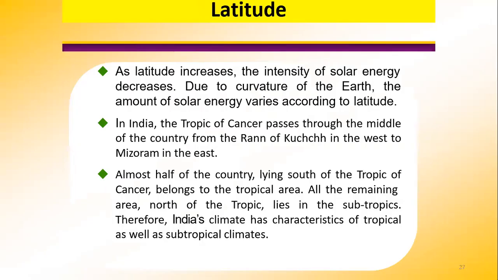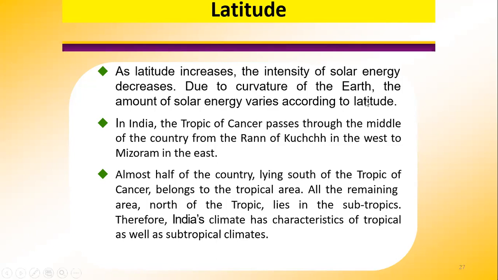As the latitude increases, the intensity of solar energy decreases. And this happens due to the curvature of the earth. The amount of solar energy varies according to the latitude. So in India, the Tropic of Cancer passes through the middle of the country, from the Rann of Kutch in the west to Mizoram in the east.